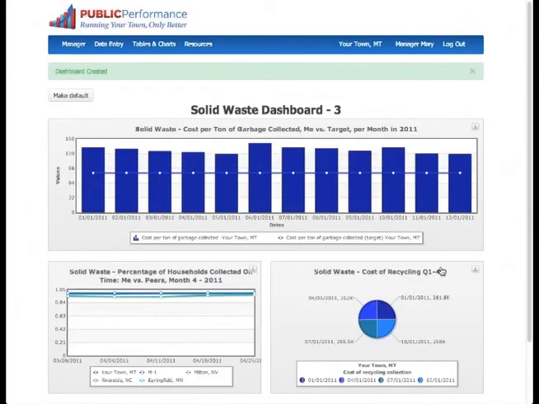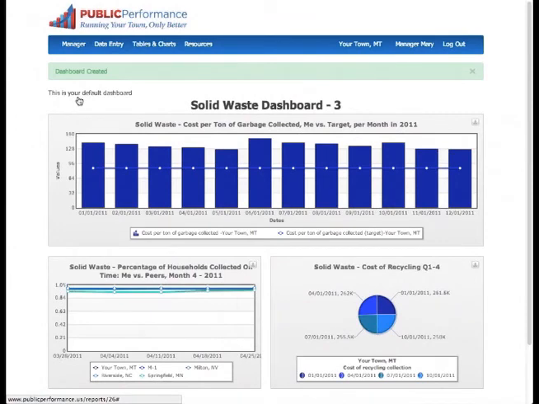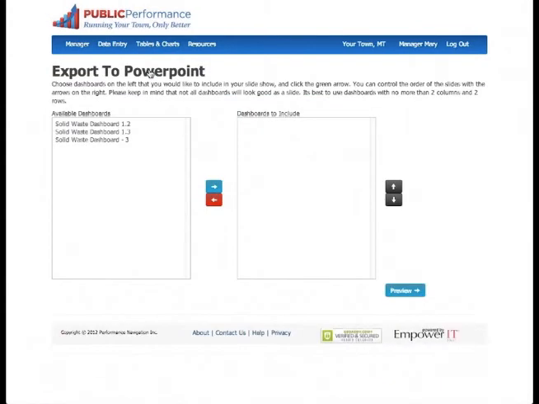With this dashboard as her default dashboard, anytime she logs into the system, those three graphs are the first things she sees. When new data is entered for any of the values in the graphs of her dashboard, the graphs will update automatically. Mary can also export that dashboard to PowerPoint if she wants to share it with colleagues and discuss current activity in a meeting, for instance.